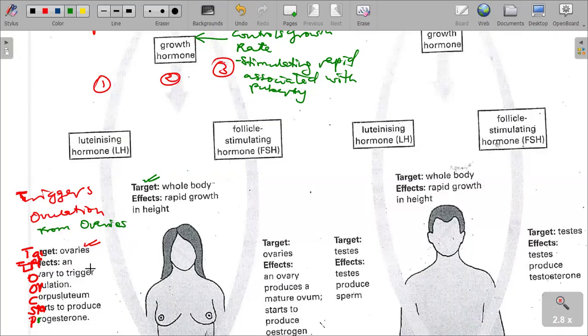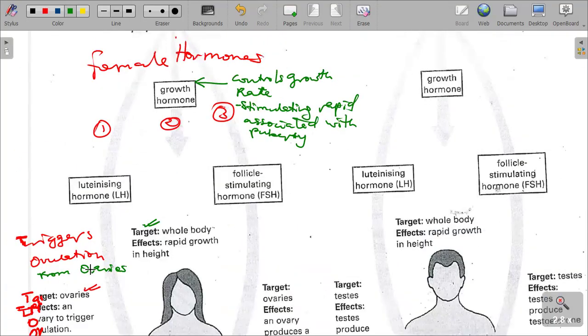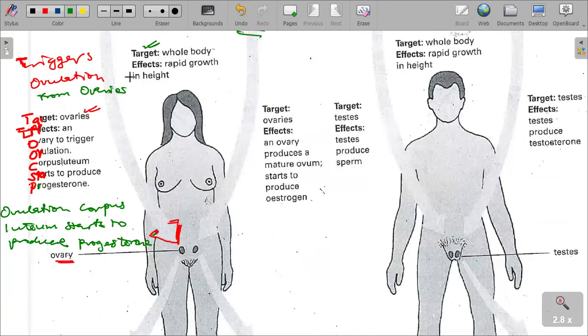And then thirdly, we have the third hormone, which is the follicle stimulating hormone, FSH. The follicle stimulating hormone targets what? The ovaries. It helps an ovary to produce a mature ovum and to start to produce oestrogen.